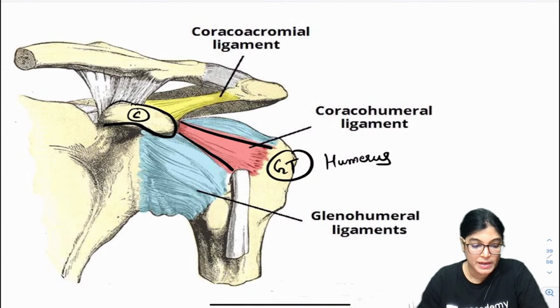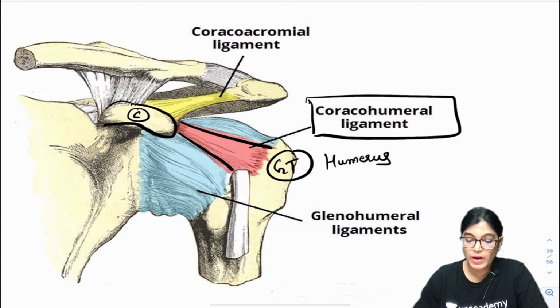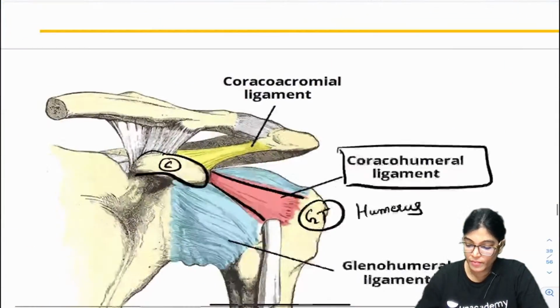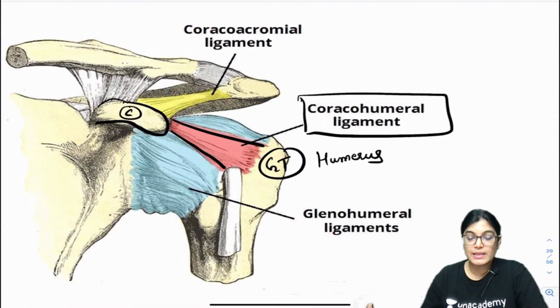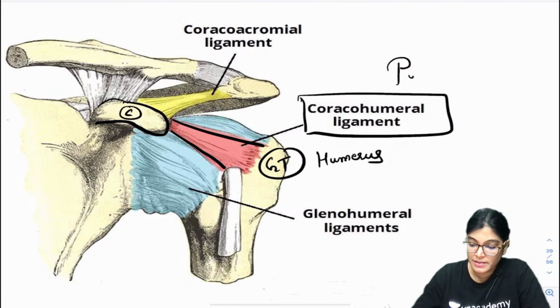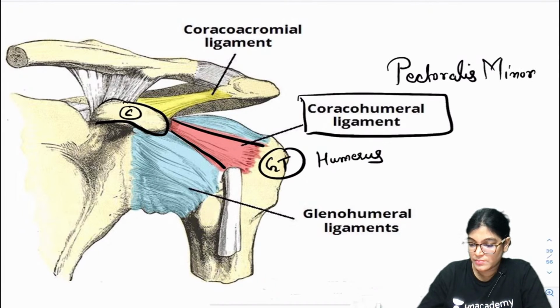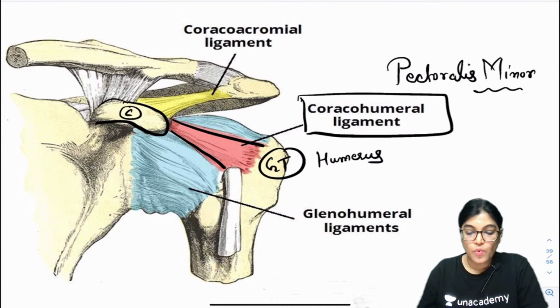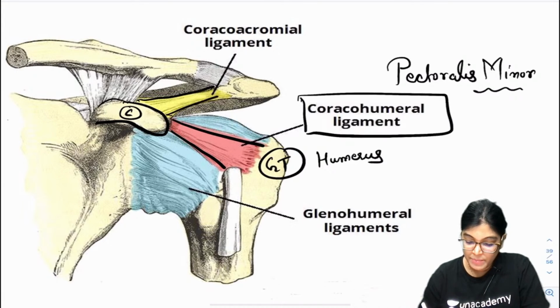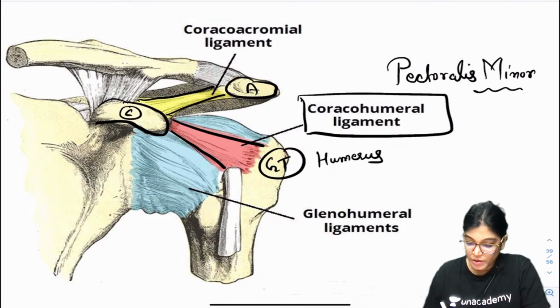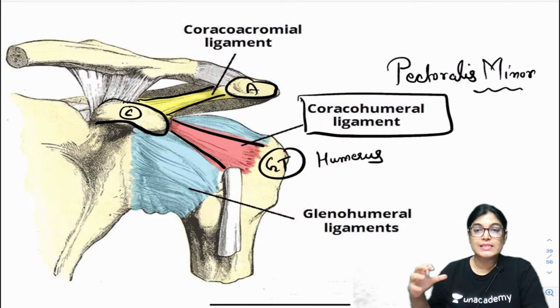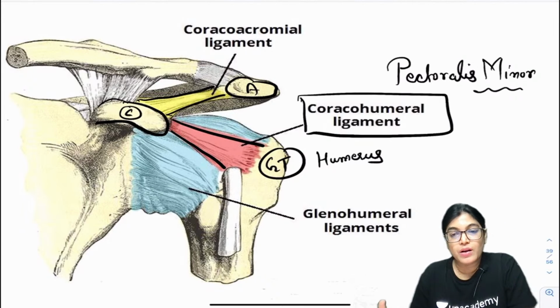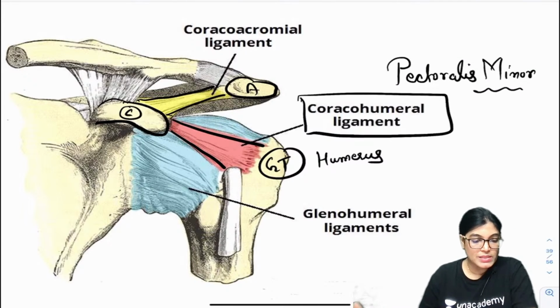And this coracohumeral ligament is a degenerated part of the pectoralis minor muscle. Also, you can see the coracoacromial ligament shown in the upper aspect, which is connecting the acromion and the coracoid process. Now, the glenohumeral ligament is supporting and forming an envelope, merging with the fibrous capsule. So, done, this was a direct MCQ.